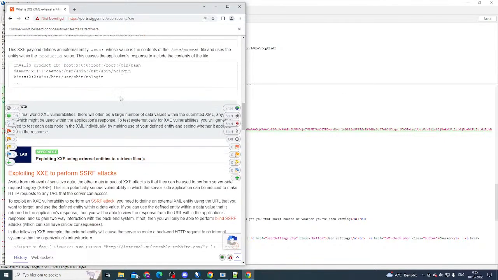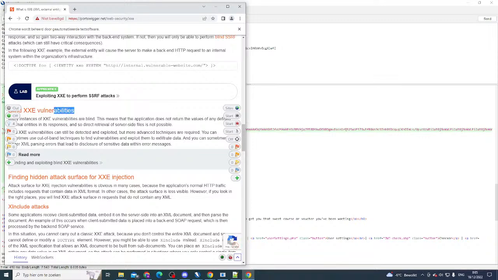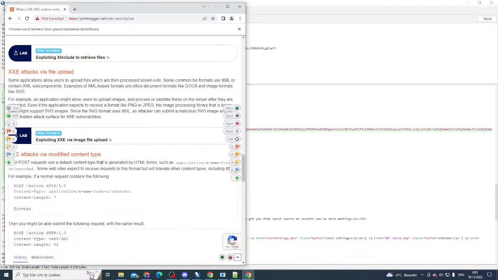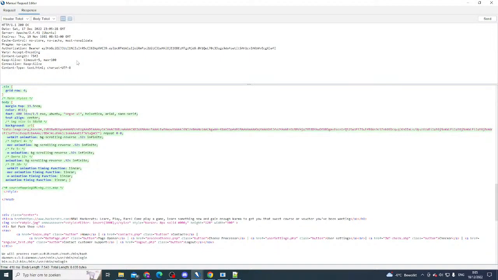Lots of other things we can try, by the way. So SSRF, exploiting blind XXE, remote code injection. There's a lot of things that we can try with XXE. Is it still as relevant? Absolutely not. Not even close to as relevant as it used to be. Is it irrelevant? Absolutely not either. Because even though you might have XML processors that disable external entities by default, believe me, people are dumb enough to actually go and still try and enable that.